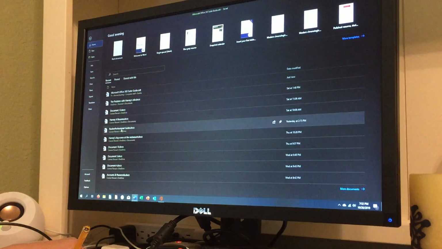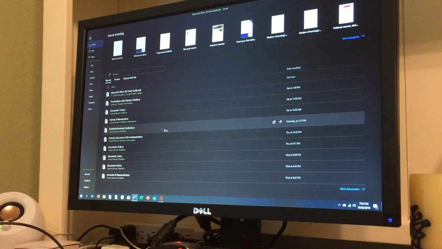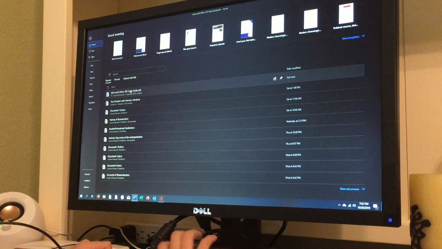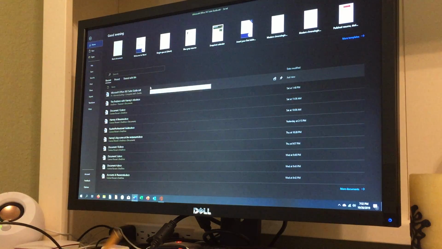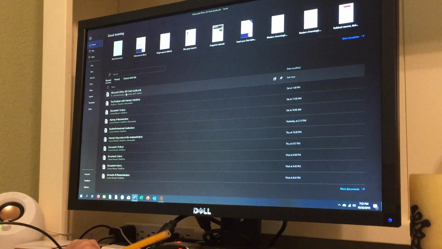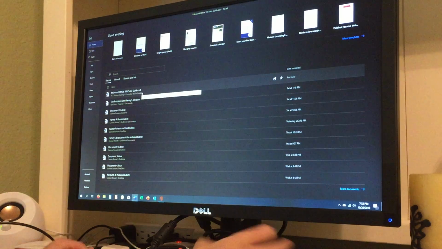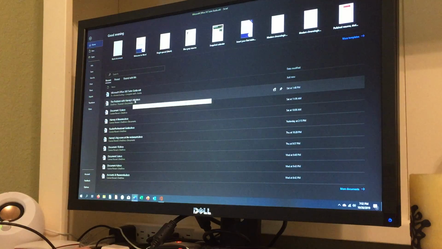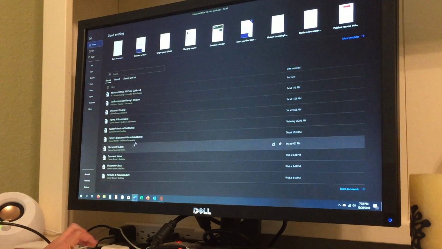So let's go back out to home, and you'll see all your recent documents down here, and the name of the file over here. And below the name of the file, we'll see where the file was saved. For example, I saved Microsoft Office 365 Suite Guide.odt. I'll explain that later. So it's saved on pCloud Drive, homeschooling, computer stuff, and guides. But this one is .docx, which is the default Microsoft Office format, and the rest are docx.